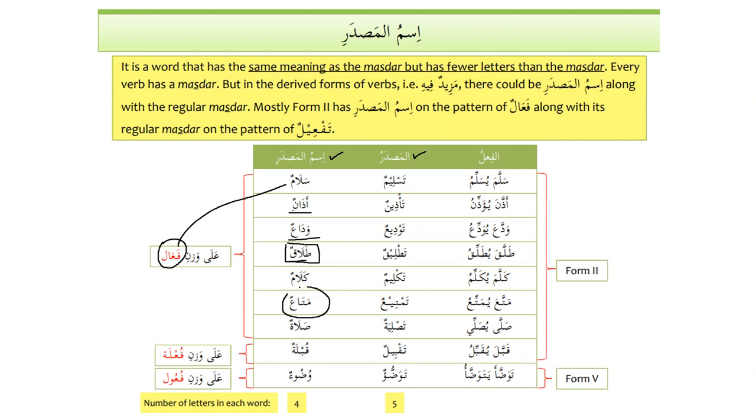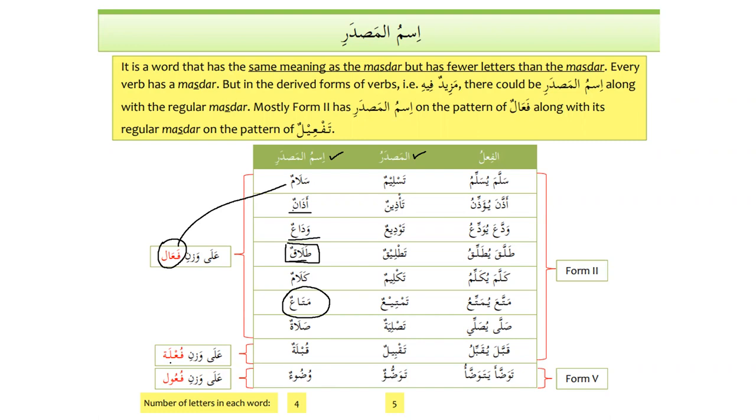Then we have salla yusalli tasliyatan, and then the word that we use is salatun, right? So salat, salam, everything is there. All of them are ism al-masdar. Qabbala yuqabbilu taqbilun, and then qublatun. This is also one of the patterns of ism al-masdar, fu'latun, but fu'latun is not very common. And similarly, we have tawadda'a, yatawadda'u, tawaddu'un, and ism al-masdar is wudu'un. It is on the pattern of fu'ulun.